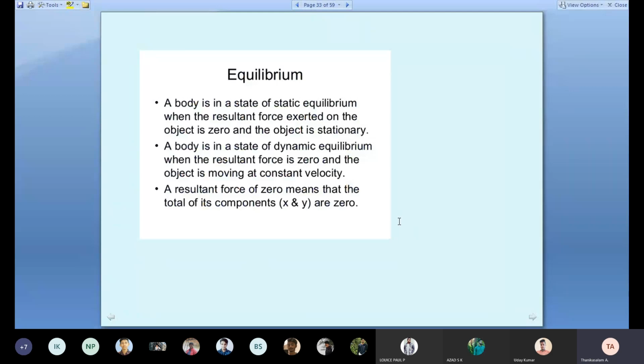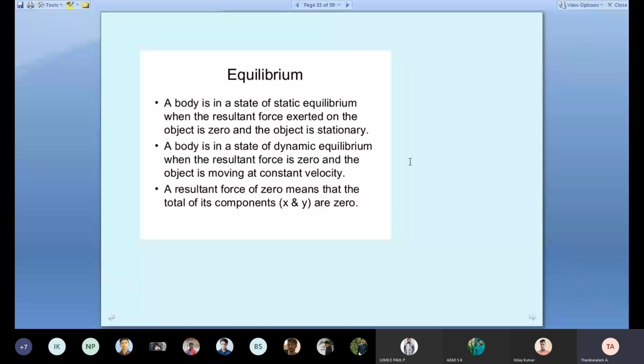What is equilibrium? The body is in a state of static equilibrium when the resultant force on the object is zero. The fan is hanging, and its weight acts downward. It is tied at the upper side, so tension acts. The weight is equal to the tension. That is why the fan is stable; otherwise, the fan would fall on your head. So when the resultant force on the object is zero, you can say the object is stationary.